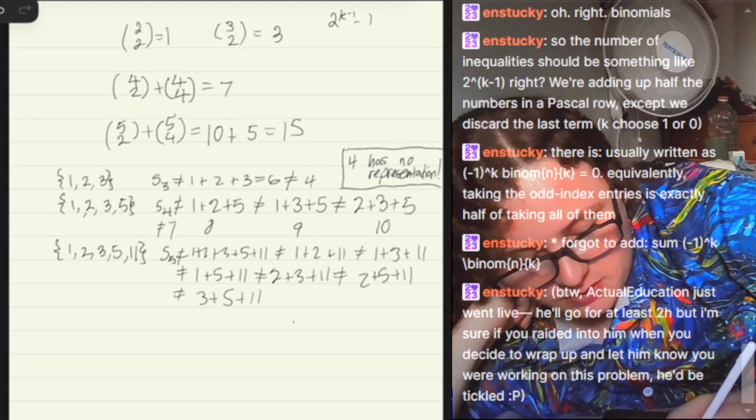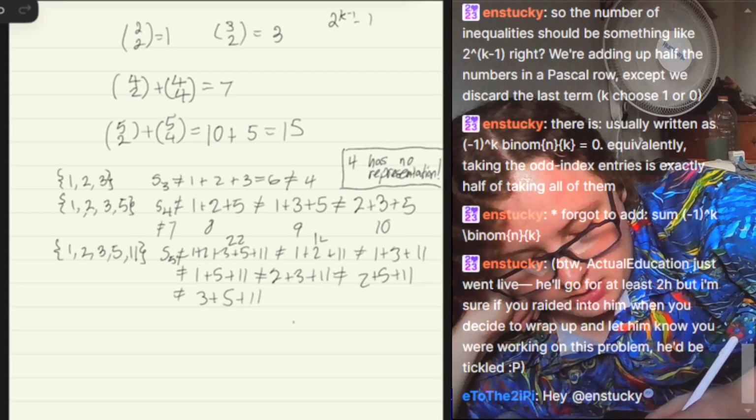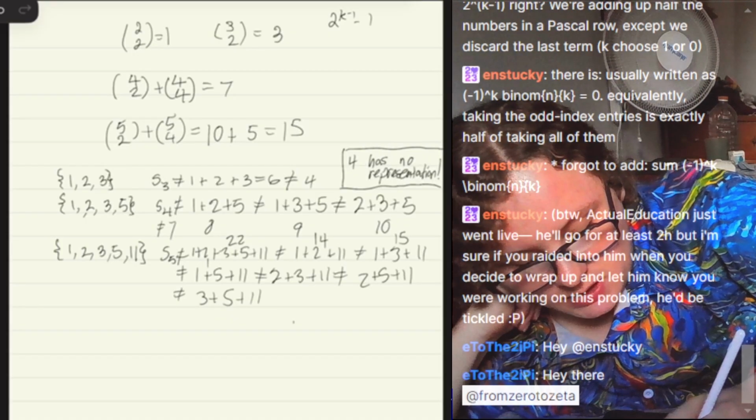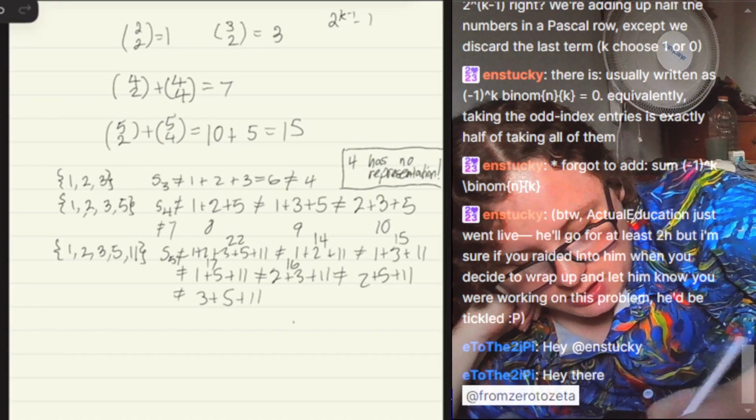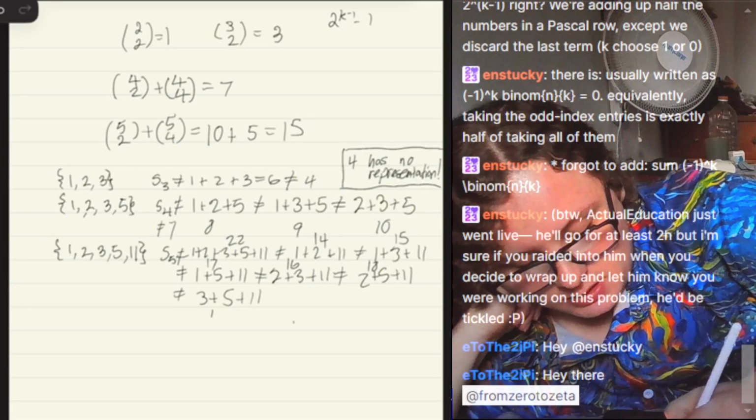So 1 plus 2 plus 3 plus 5 plus 11 is 22. This is 16, 19, 20. This is 14. This is 15. This is 17. This is 16. This is 18. And this is 9.